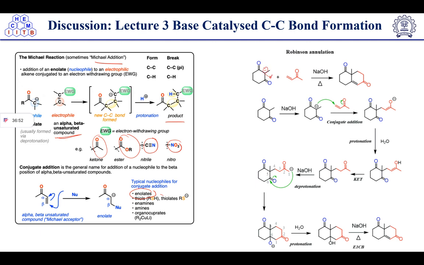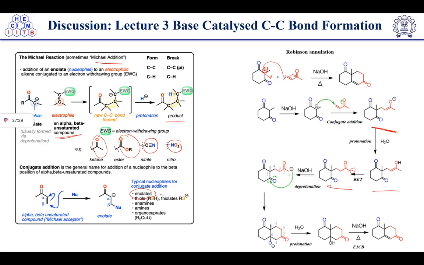So the alpha acidic proton is there. Enolate formation will take place here, and the negative charge will be stabilized here, and it will attack on the alpha beta unsaturated system. In the aldol case, it was attacking on the carbonyl carbon, but in Michael addition, it will be conjugate addition, and it will go like this, which will form this type of intermediate. After this, protonation will take place, which will make it an enol. Then keto-enol tautomerization will take place,